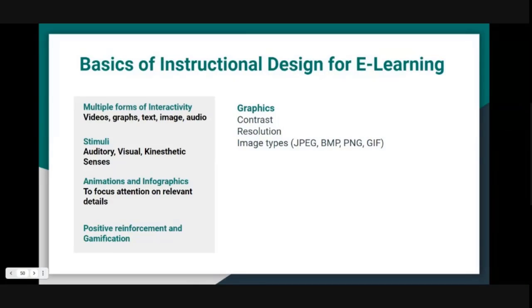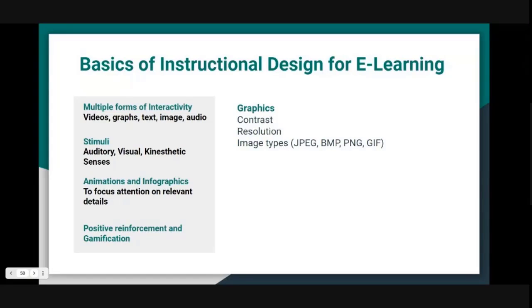With the PNG image type, you can have a transparent background. That means if you have an image with a background, you can actually create a transparent background. So then you can place that graphic anywhere in your image with any background color, and only the foreground will be visible. The background is transparent. So when you want to do that, please use PNG images.